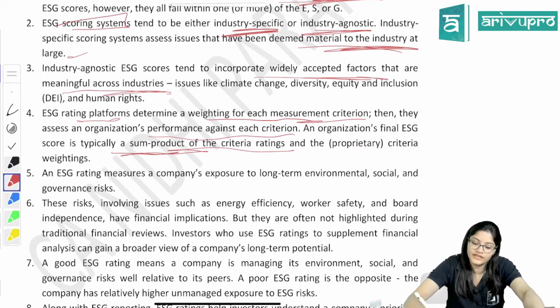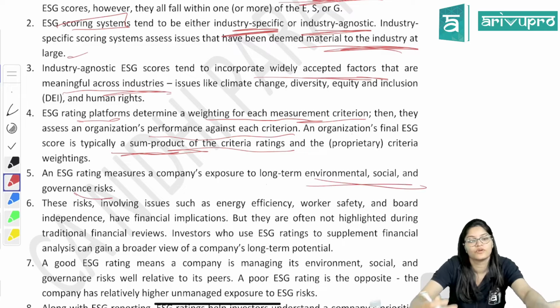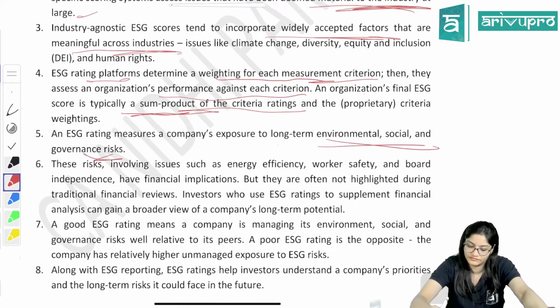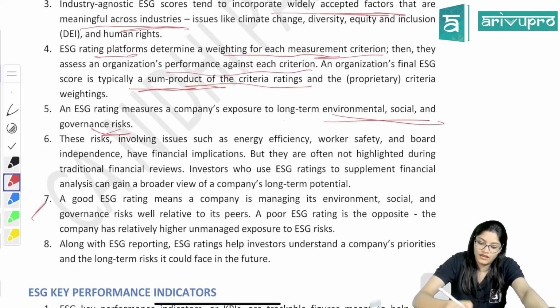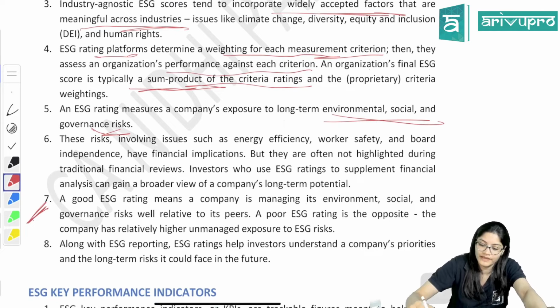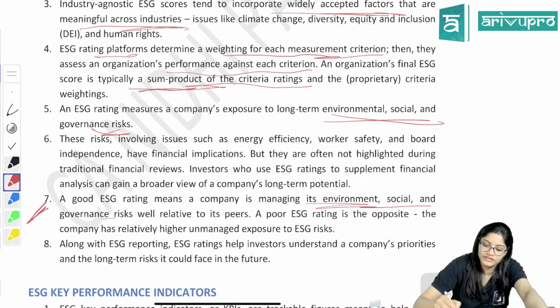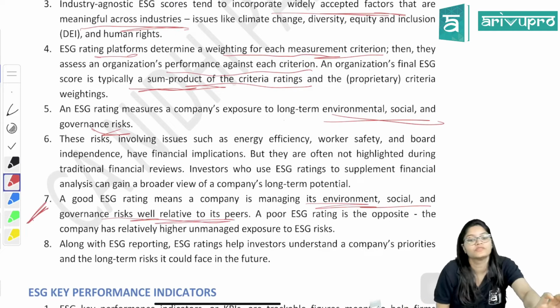Then ESG rating focuses on long-term environmental, social and governance risk. We already know. A good ESG rating means what? The company is managing its environmental, social and governance risk relatively well compared to its peers. Peers means your competitors.